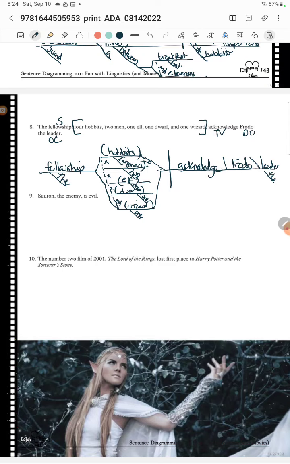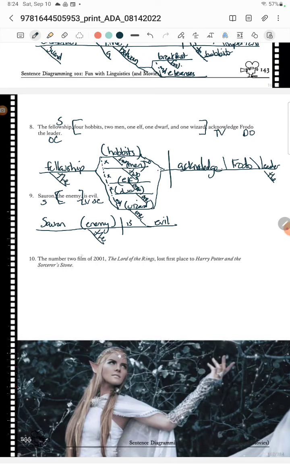Okay. "Sauron, the enemy, is evil." Oh, this one's easy. Sauron is evil. Subject complement. And then look, we got a little baby appositive in here. It just knew that we were going to run out of room. So here we are. Enemy. The enemy is evil. Perfect. Okay. We're so gonna use all this space.